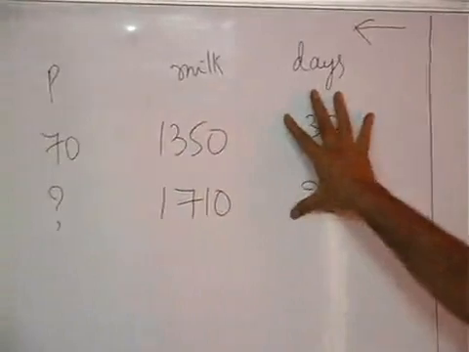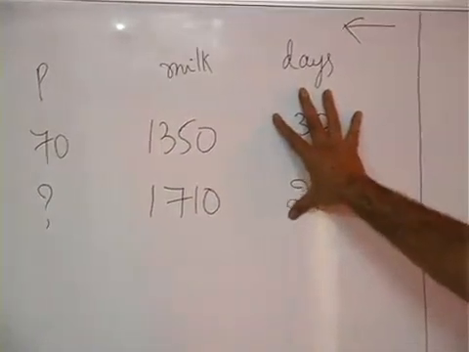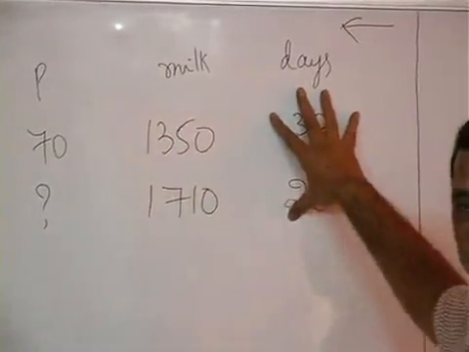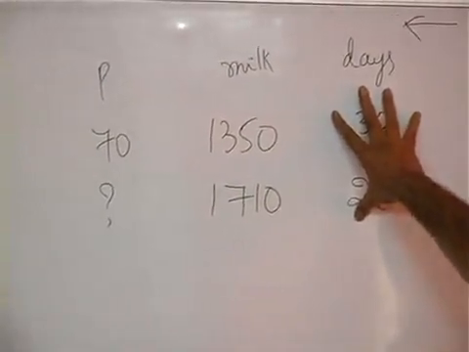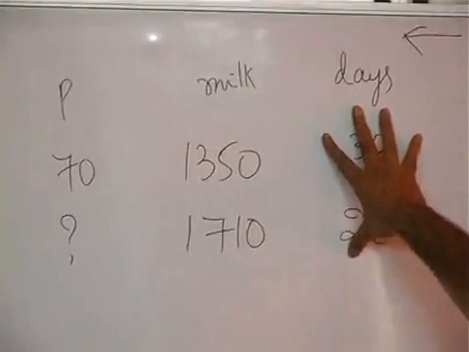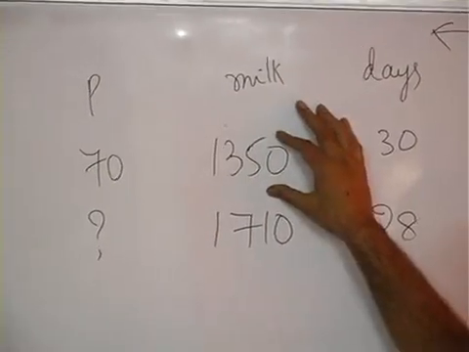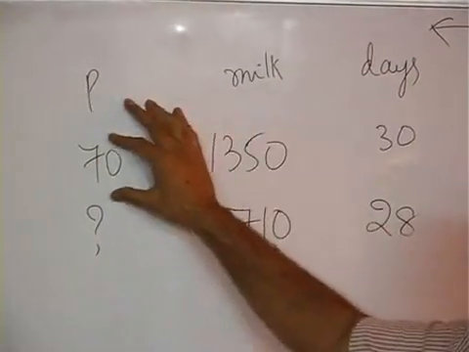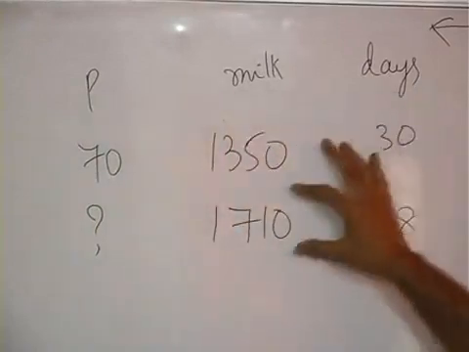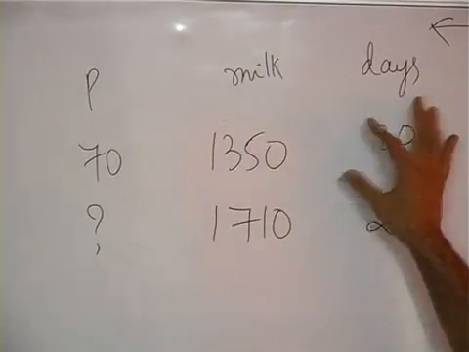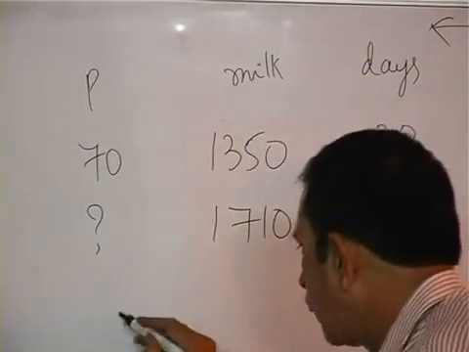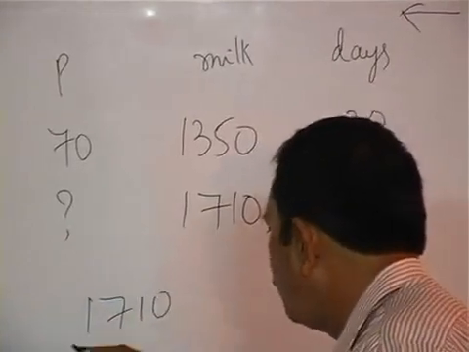Once I am closing the number of days, forget the data of number of days given in the problem. 1350 liters of milk, you can give 70 patients. Suppose if you have 1710 liters, will you give more number of patients or less number of patients? More number of patients. So, more value by less